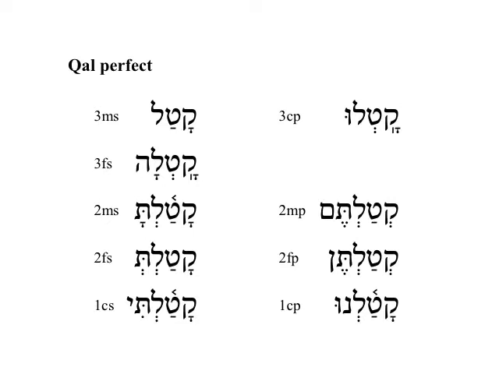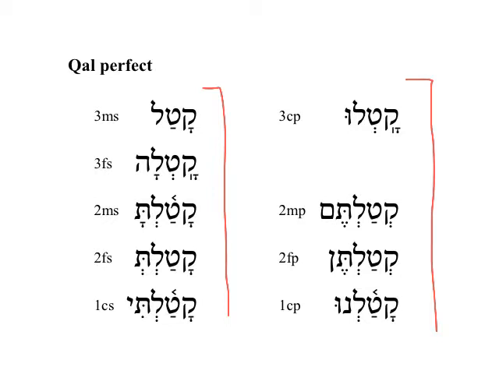This is the Qal Perfect paradigm, and it's important to learn how to say all the different forms, just one right after the other. Katal, katala, katalta, katalt, katalti, katalu, kataltem, katalten, katalnu. It's important to be able to say it or to write it.